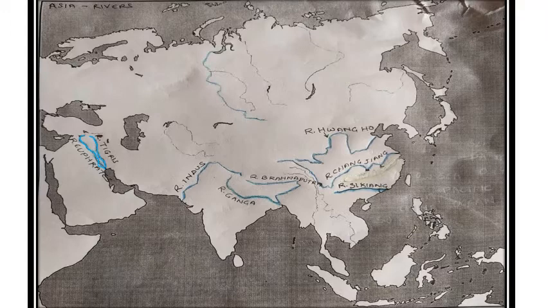Then river Indus, river Ganga, Brahmaputra, Hwang Ho River, also known as Yellow River because of the color of the silt it has. Xi Jiang or Yangtze Kiang, Sikyang.